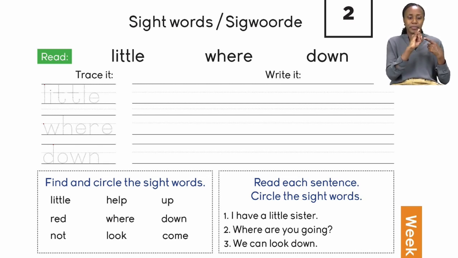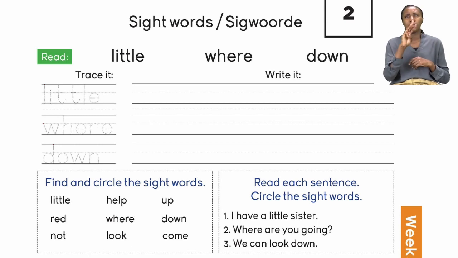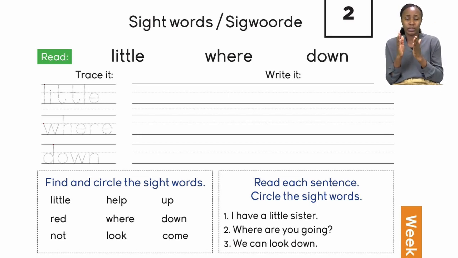The first one is little, where, and down. Remember, little, where, and down. Just below the sight words you will see there's one part where you have to trace it. Can you see where you have to trace all the words? Good job everyone. And right next to it you have to write it.